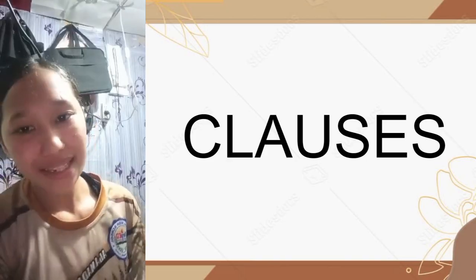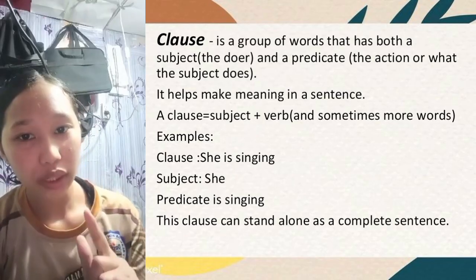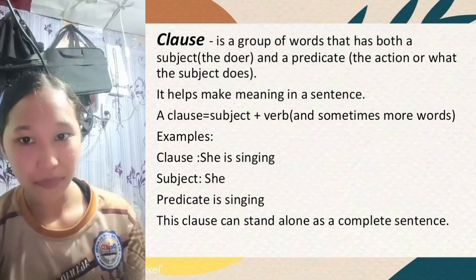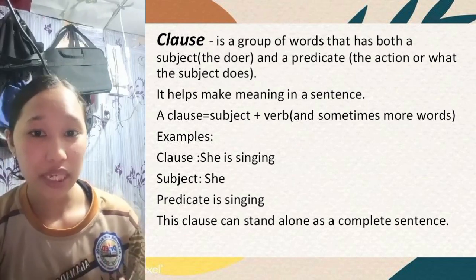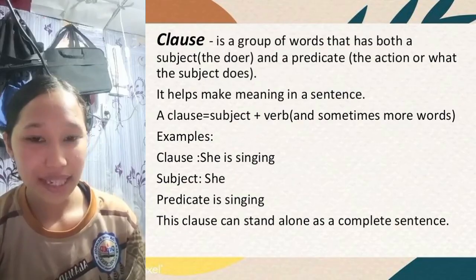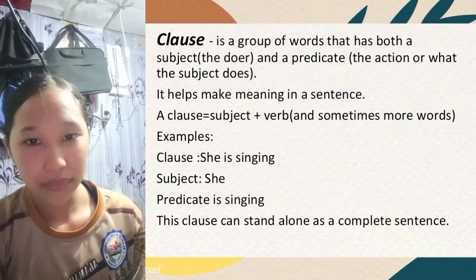Clauses are a group of words that has both a subject, the doer, and a predicate, the action or what the subject does. It helps make meaning in a sentence. So, clause equals the subject plus verb, and sometimes more words.